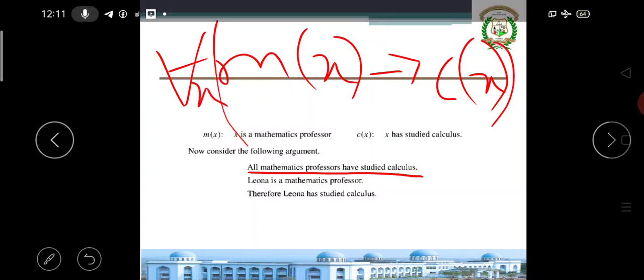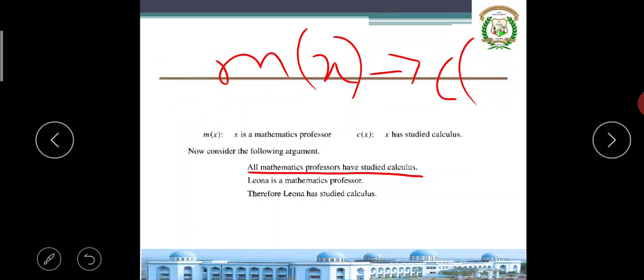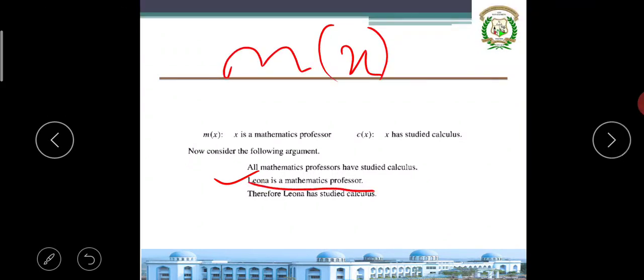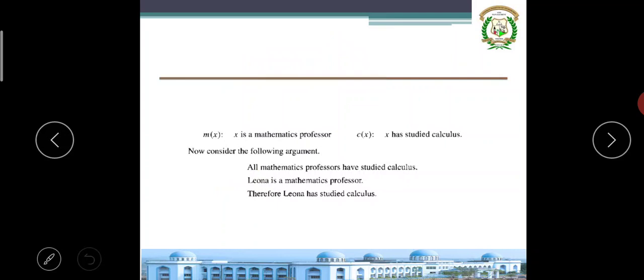Next, the second statement: Leona is a mathematics professor. Leona is one element in this universe that I am taking. The mathematics professor predicate is M of x as they have given, so Leona is a mathematics professor I can write as M of L, where L stands for Leona. The second statement I can write as M of L.